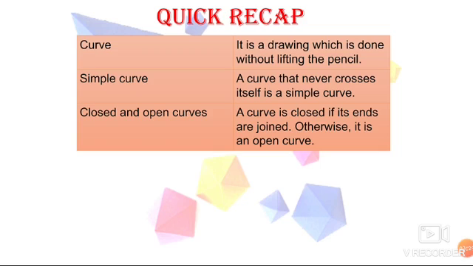Curves are mainly of two types. Mainly first one is simple curve. In simple curve we have closed and open. Simple curve is just if you draw any simple line without lifting your pencil, if you doodle, then it is called as a curve. Curves may be of two types: open curve and closed curve. If both ends of the curve are joined, then it is called as closed curve, or if it is opened at any one end point, then it is called as open curve.